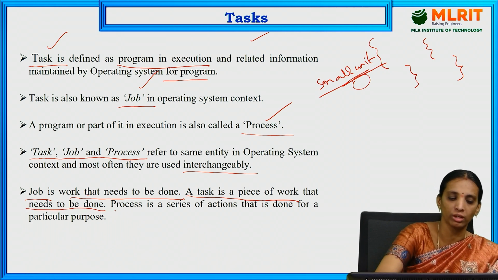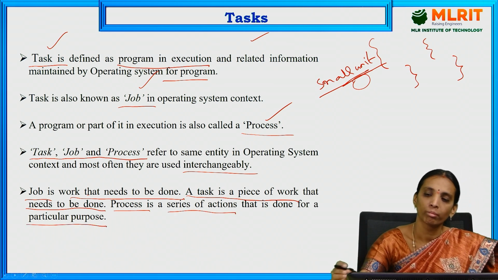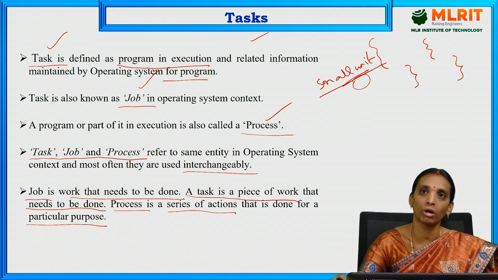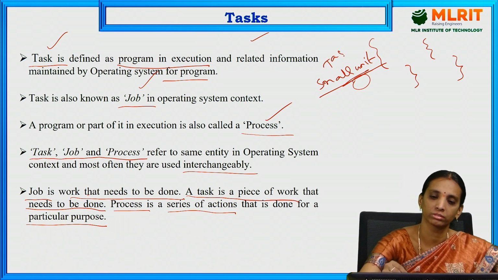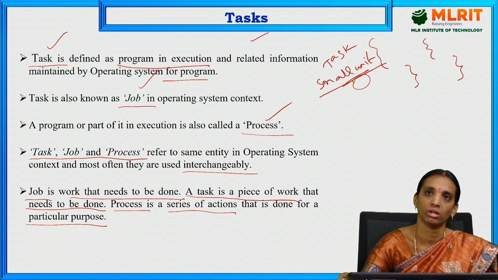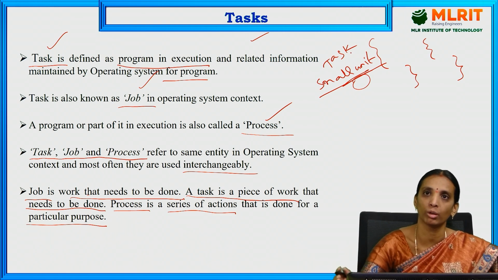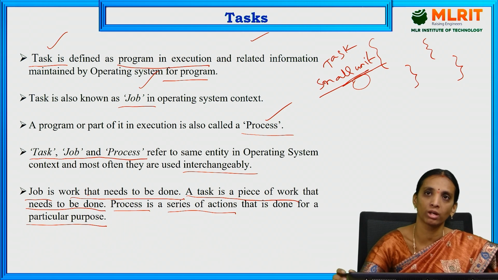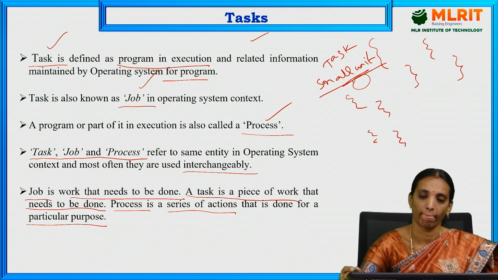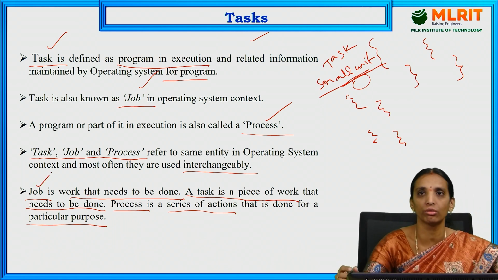Whereas a process is a series of actions done for a particular purpose. Here, the task is a small unit of work, whereas the process is a sequence of execution. It consists of a number of small units of work like tasks. It may be one task, or it may be a number of tasks, but it consists of a series of executions. That is the process. And a job is nothing but the work which is to be done.